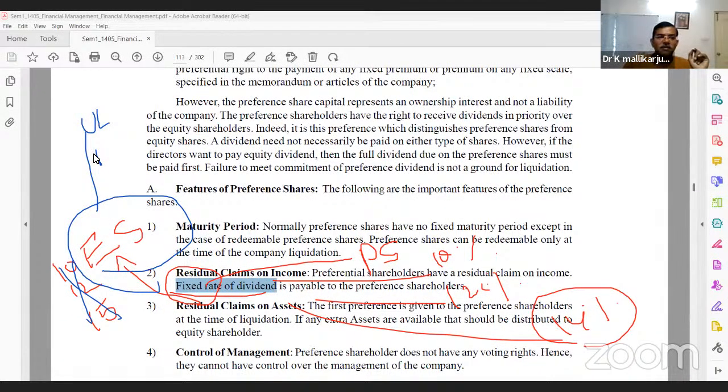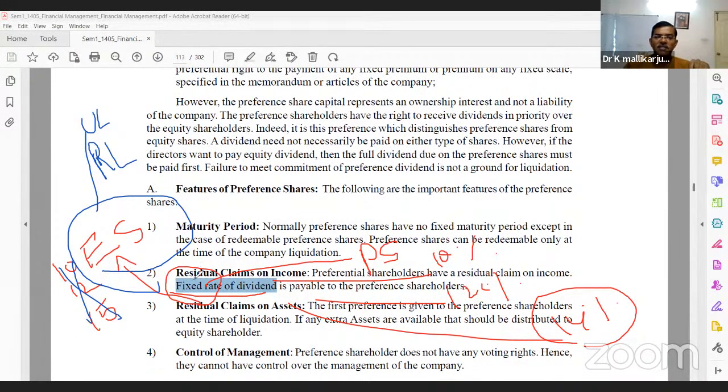Returns are also unlimited, and the risk is also unlimited for equity shareholders. Now the difference between equity shareholders and preference shareholders: the first point is maturity period. Preference shares have a maturity period, and there is no maturity period for equity shares. Preference shares have a fixed rate of dividend; there is no fixed percentage of dividend for equity shareholders. Their returns are unlimited, and risk is also unlimited.